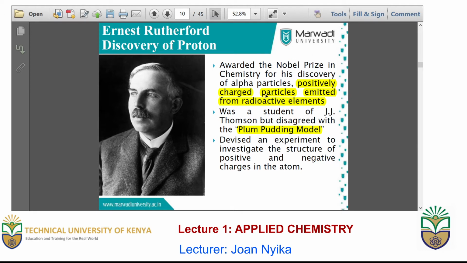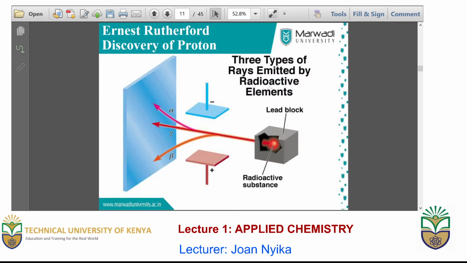And to your surprise, he was a student of Thomson's, but he disagreed with the plum pudding theory and devised an experiment to assay the electrons and protons in an atom. In his experiment, he found that 3 rays can be emitted by radioactive materials. This could be alpha, gamma, or beta.